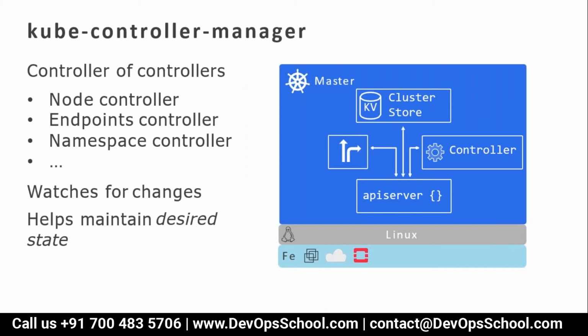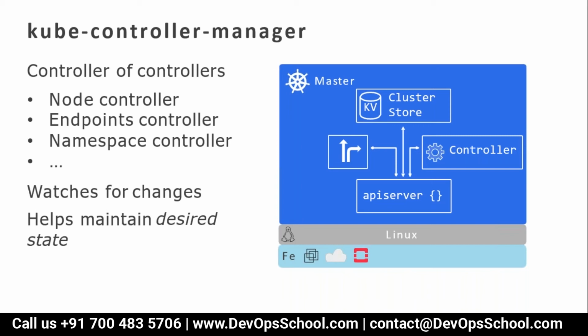So there are different kinds of controllers. Someone is checking the node connectivity with the master cluster. Someone is checking the number of pods which you want to deploy. Many different kinds of controllers are available, but all are contained inside a controller manager. So what is the controller manager doing? It watches for the changes in the cluster. I repeat, it watches for the changes, but where? In a cluster, and helps the cluster to maintain the desired state.